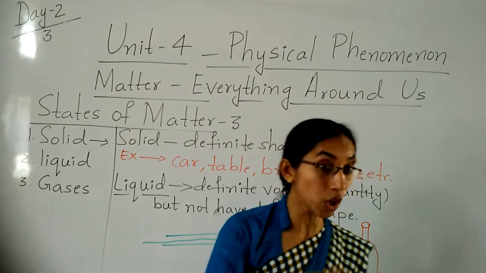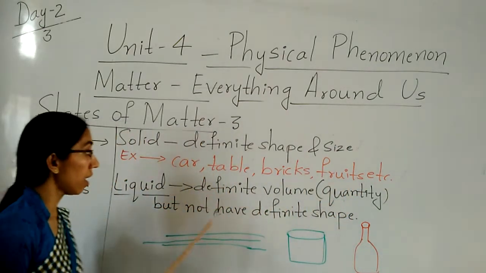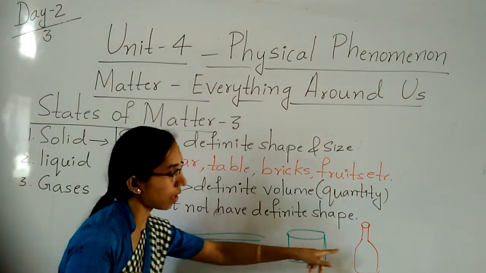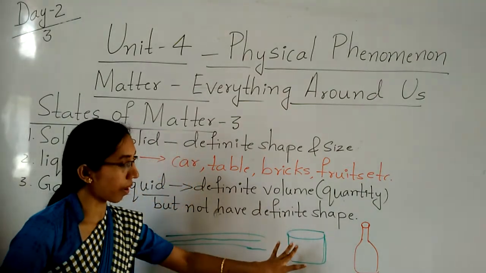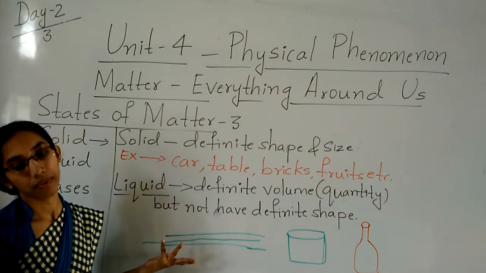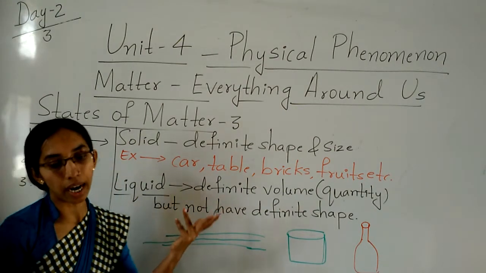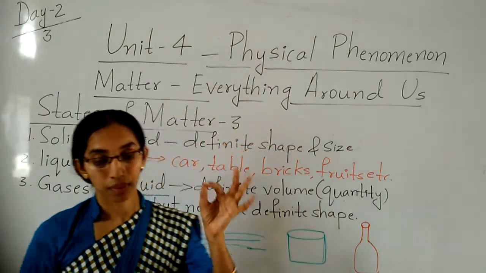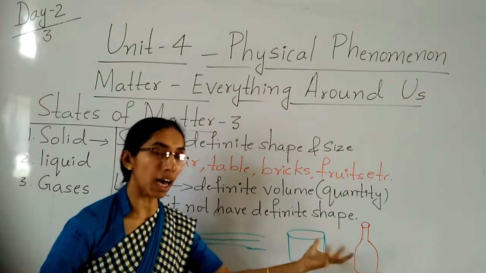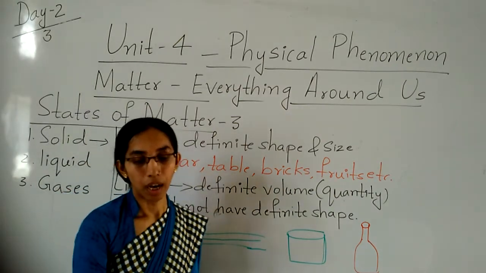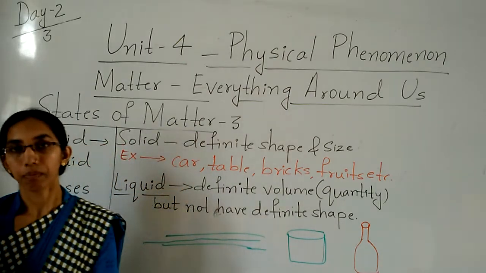Clear, children? So, the definition is what here? A definite volume is there. For all this, 3 liter, 1 liter, the quantity is there. But they don't have a definite shape, as they take the shape of the container. Clear, children?